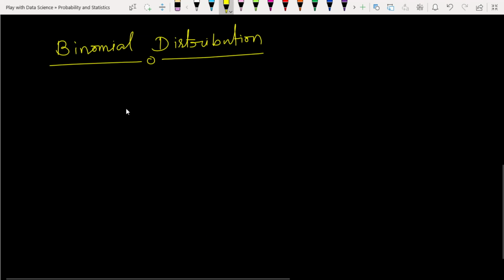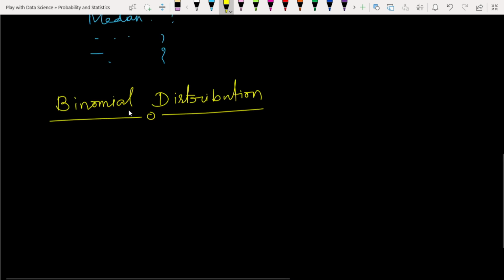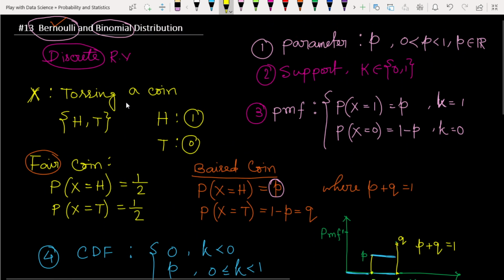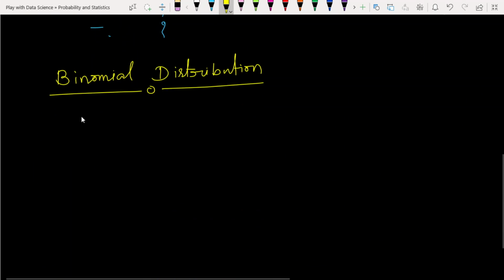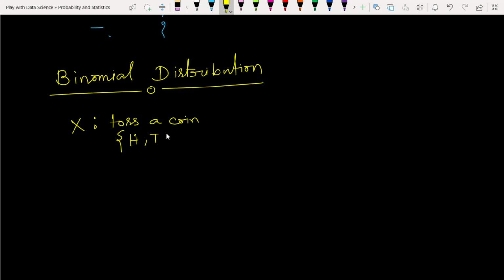Suppose the example I took to elaborate the Bernoulli distribution was tossing a coin, a single trial. So here x is tossing a coin. If we experiment with this, there will be two types of outcomes, only head or tail.